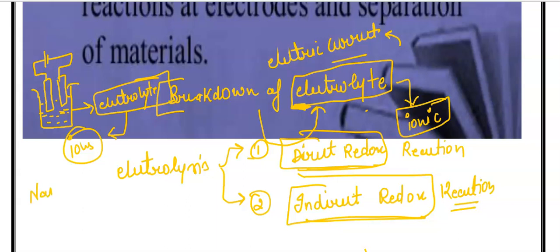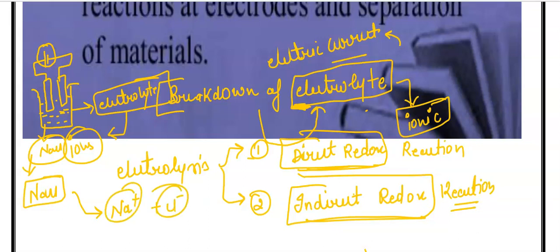For example, you have NaCl. In the primary change, when you pass electricity through the NaCl, this electrolyte, when you switch on the circuit, the NaCl will dissociate into the ions, that is Na+ and Cl- ions. Now this is known as the primary change.